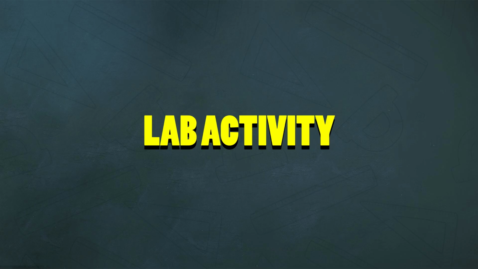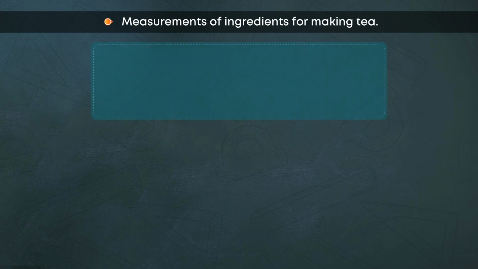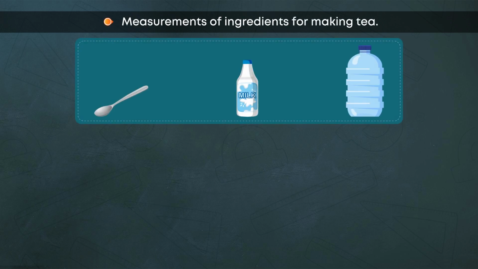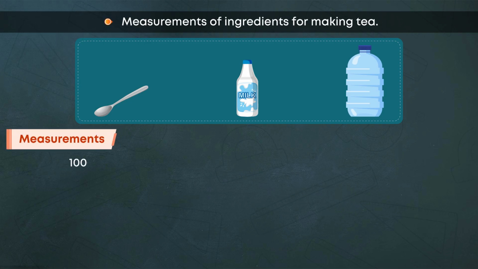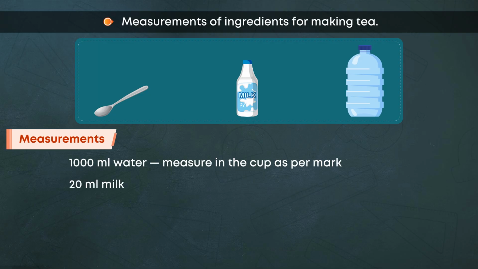Lab activity. Measurements of ingredients for making tea. Measurements: 1000 milliliters water. Measure in the cup as per mark. 20 milliliters milk.